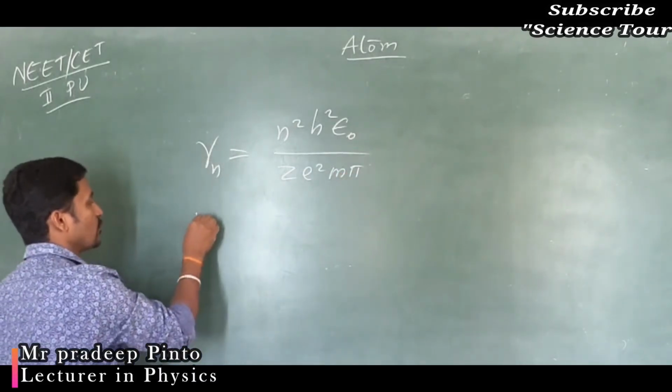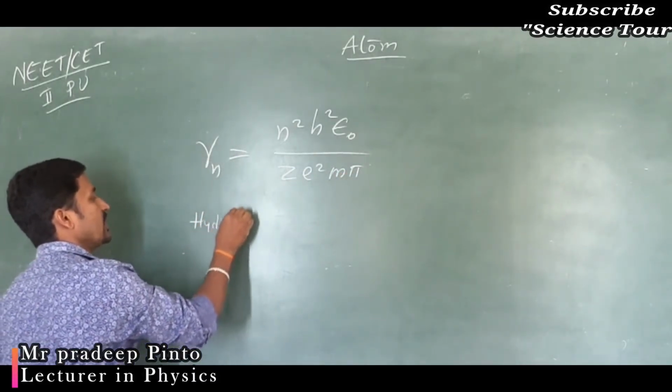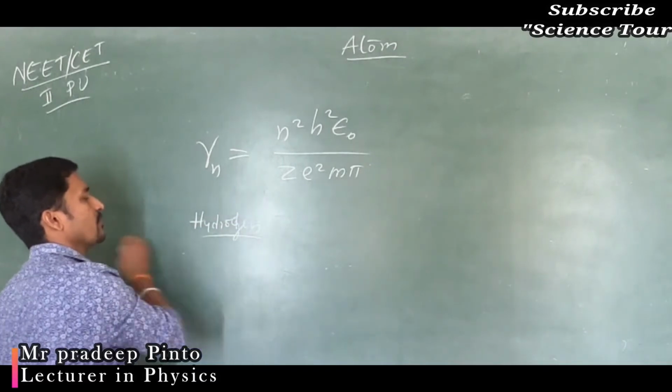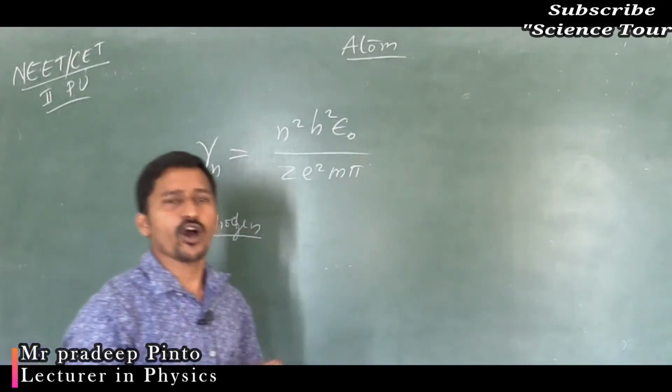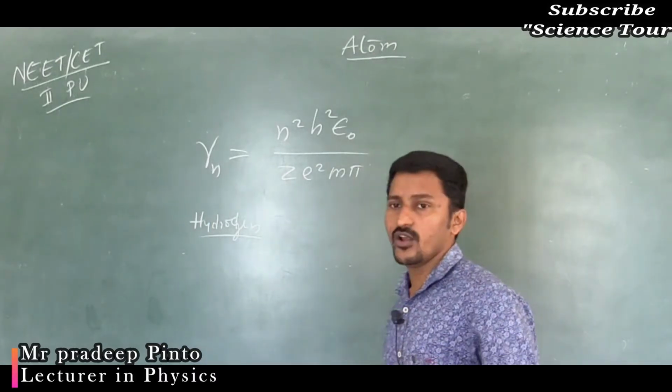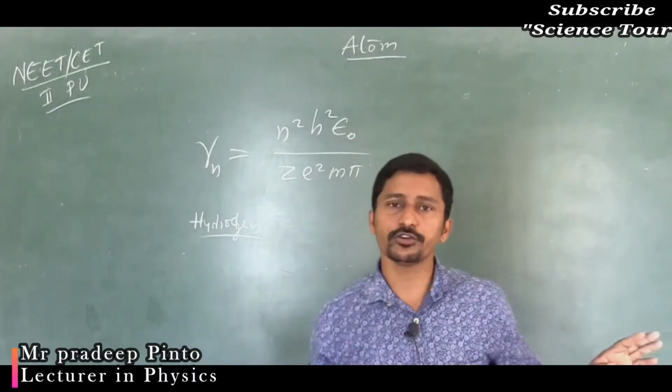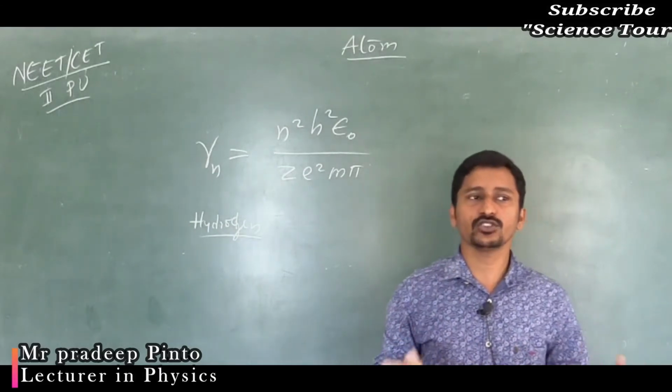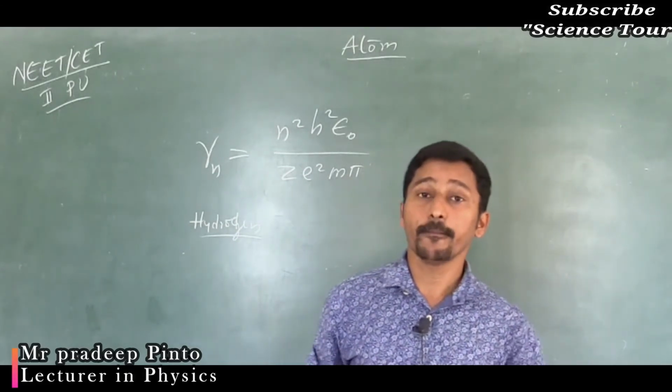But the model is only for hydrogen, because it failed for other atoms. You consider this model for z equal to 1, it is valid, and for z equal to 2 or more, it is not valid.